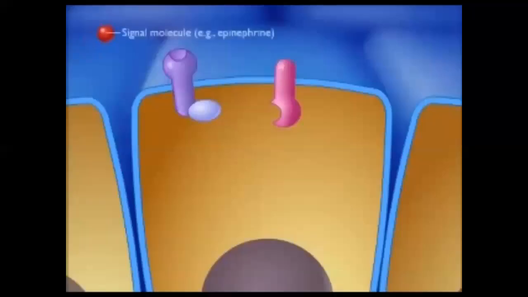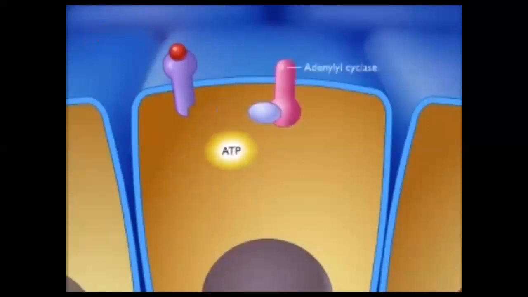When a signal molecule, such as epinephrine, binds to a cell surface receptor protein, it activates a G protein on the inside of the cell. The G protein then stimulates adenylyl cyclase to produce large amounts of cyclic AMP within the cell.